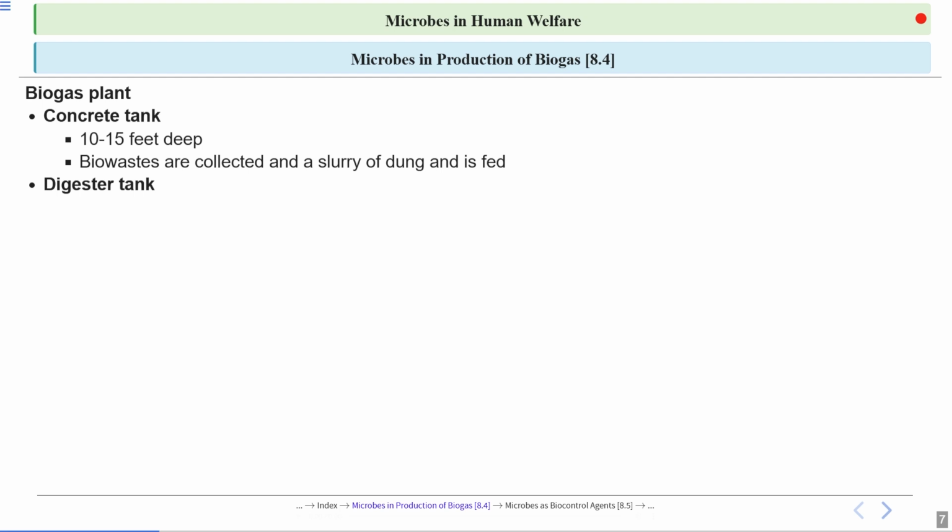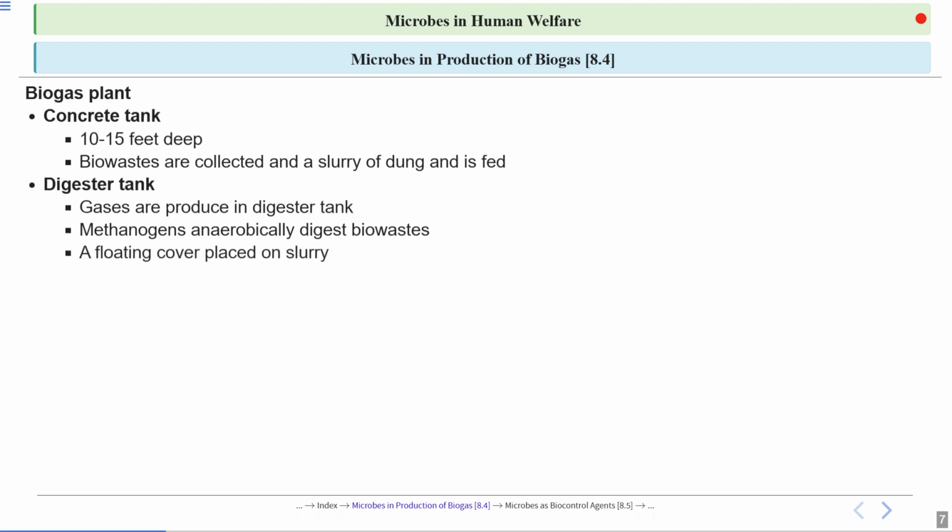Then there is an anaerobic digester tank. Gases are produced in this digester tank by the microorganisms. Slurry is added into this digester tank, and methanogens anaerobically digest the bio waste. Anaerobic means without the need of oxygen.